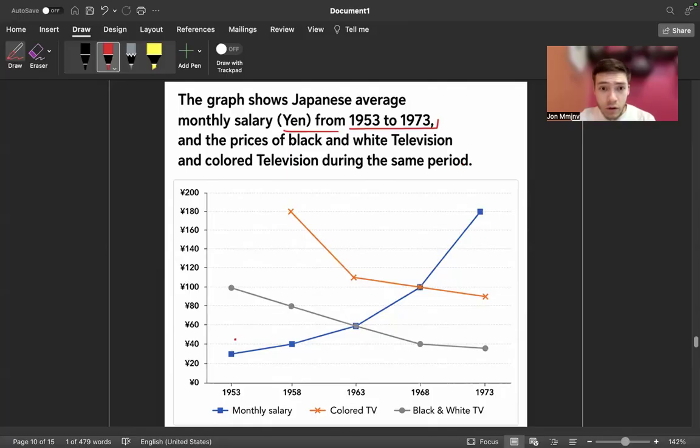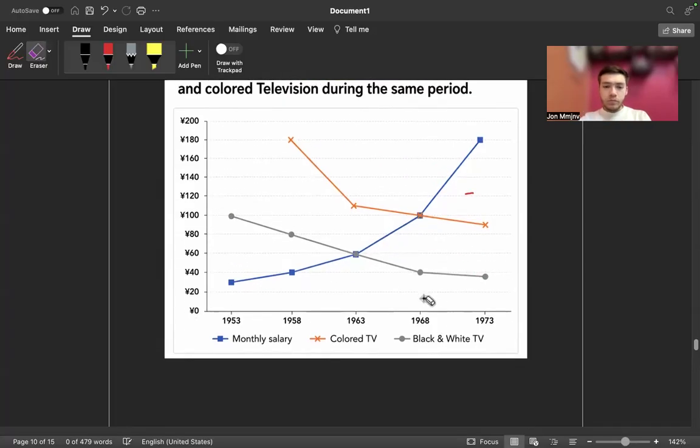So this is the salary of people. This is interesting, which increased from like 20 something to 180. That's a big increase. The price of black and white TV, and colored. So the colored one became cheaper. Black and white was cheap and became very cheap. This is an interesting graph, but let's write the overview.